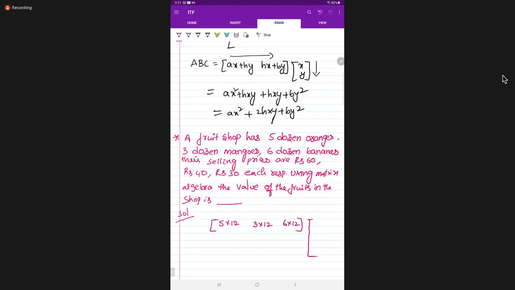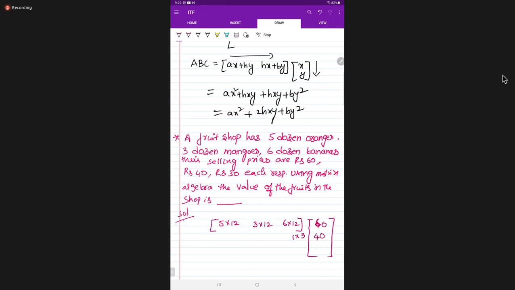Wait one minute. When matrix multiplication is possible: here one row, three columns. If you write this also row wise, matrix multiplication is not possible. So now write 5 dozen oranges, 3 dozen mangoes, and 6 dozen bananas in one row, and the selling prices in a column. Then only matrix multiplication is possible.